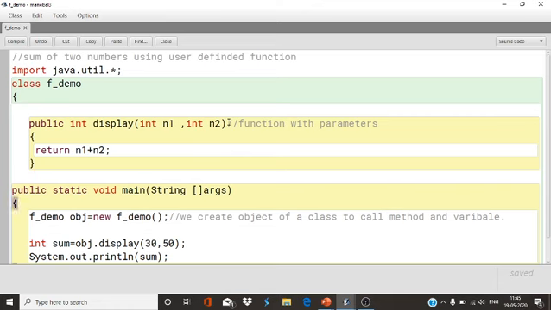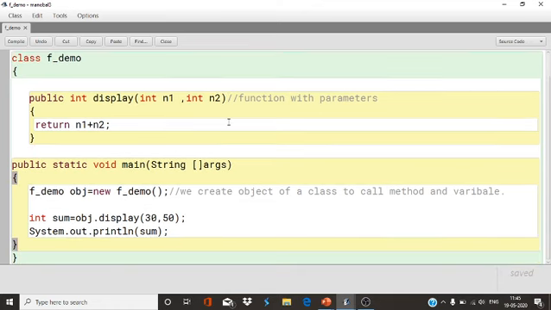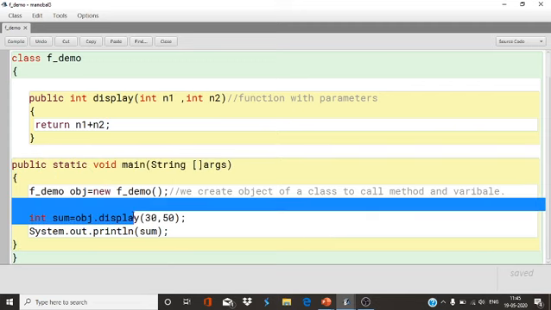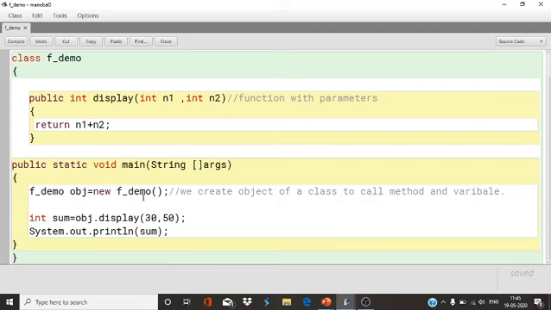So for today, what a function is, how we can declare a function, and how we can call a function, I hope that is clear. To call the function, you have to declare the object. Thank you, students.